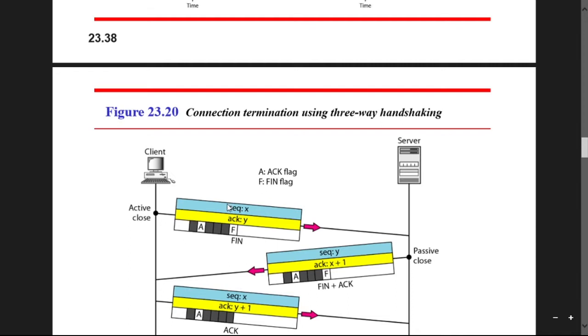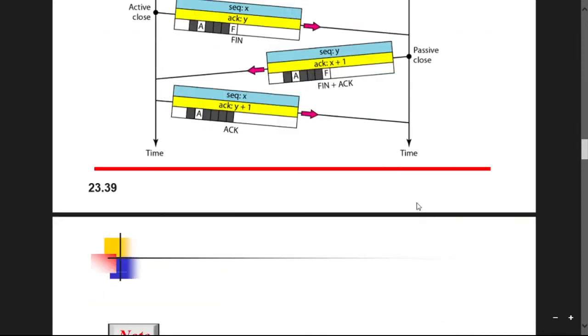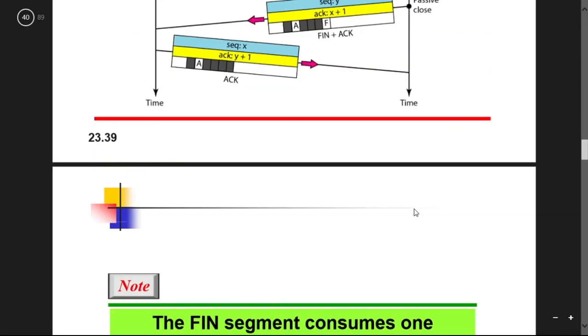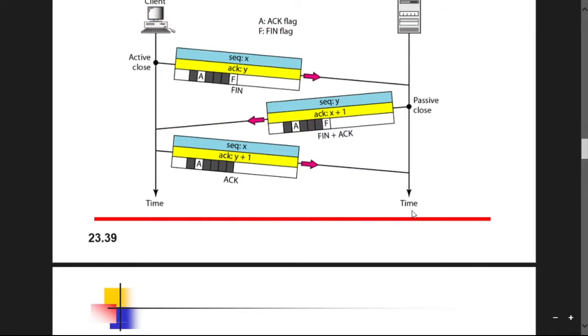This message should be sent by the client, and if the server sends the response, that means the acknowledgement, then the connection will be properly terminated. Okay, so this is the overall handshaking technique TCP uses for connection oriented service.